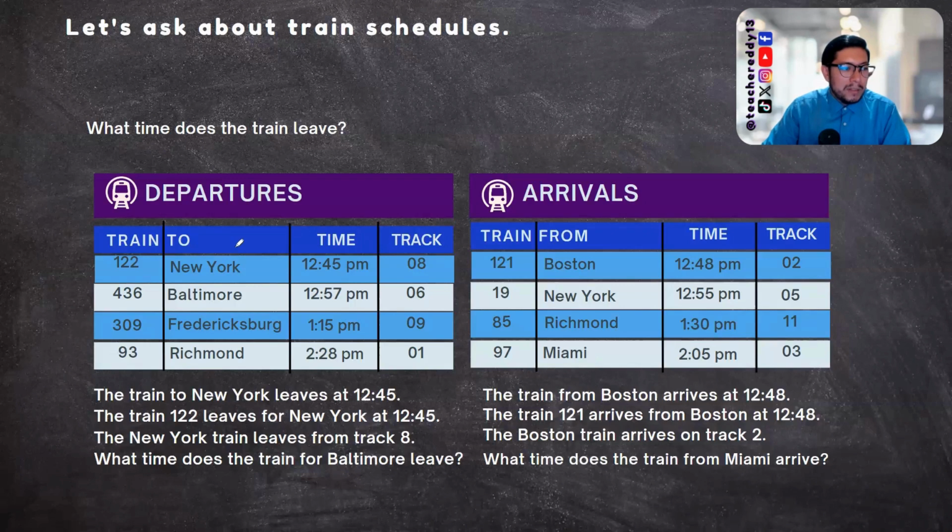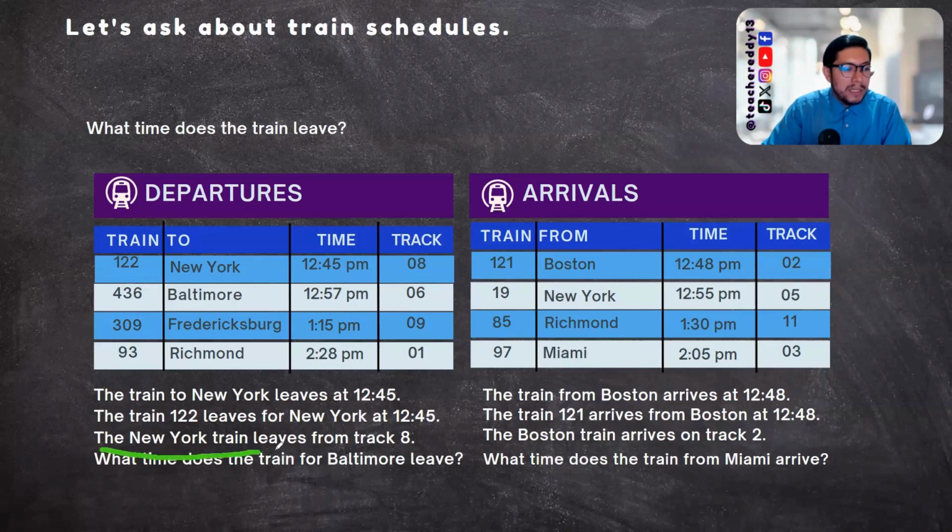For example, let's talk about the train to New York. The train to New York leaves at 12:45. You can give the time, the schedule. Another option is to mention the number of the train. For example, the train 122 leaves for New York at 12:45. It's more common to say the individual numbers or divided in pairs. It's not so common to say it as one number, but it's not incorrect. It's okay.